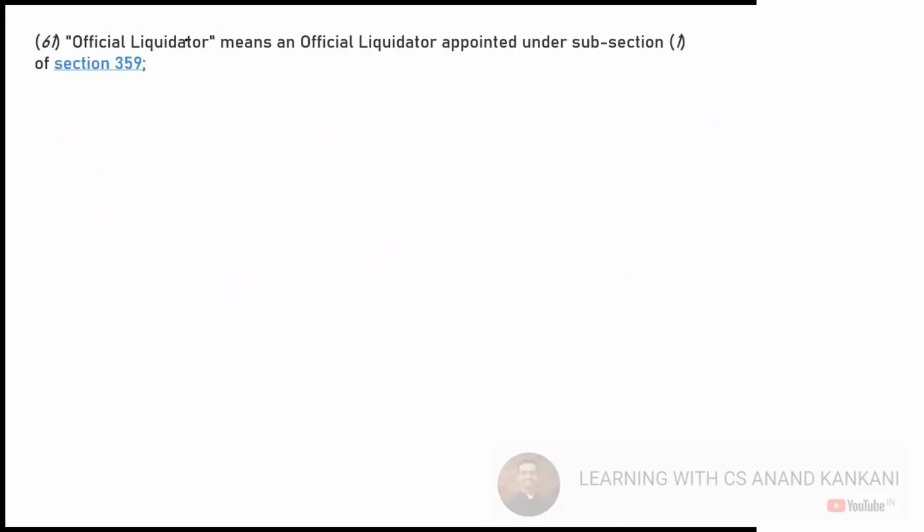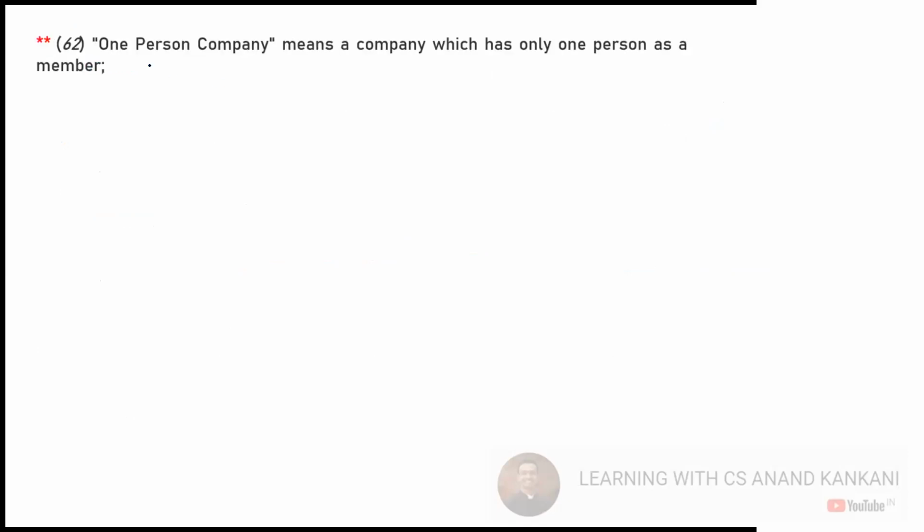Then you have the definition of official liquidator, under section 359. This is fine. Then you have the definition of one person company. So what is a one person company? A company which has only one person as a member. One person company is again a kind of private company only, but this private company will not have a minimum of two members. It will have only one person acting as the member of the company. We'll be discussing a lot about one person company later on.